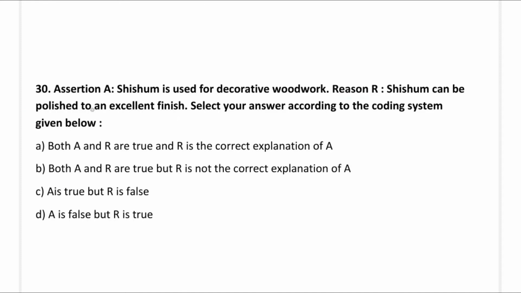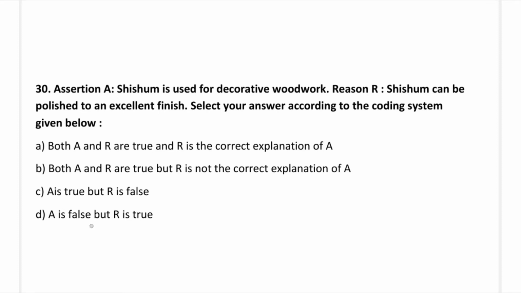So next question, assertion A: Sissoo is used for decorative woodwork. Reason R: Sissoo can be polished to an excellent finish. Select the answer according to the coding system below. Option A, both assertion and reason are true and R is the correct explanation of A. Option B, both A and R are true, but R is not the correct explanation of A. Option C, A is true but R is false.